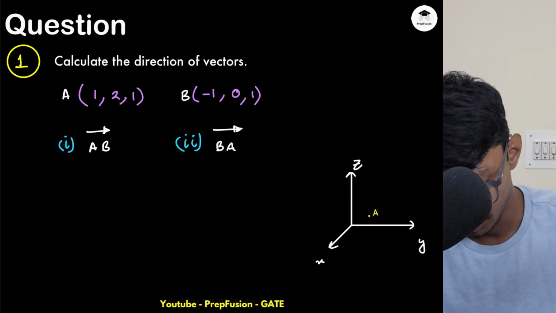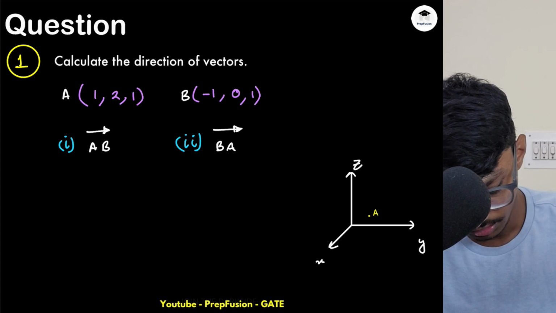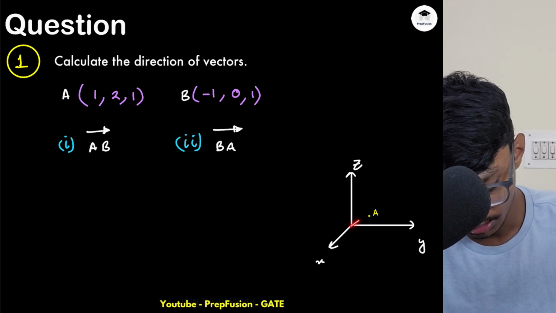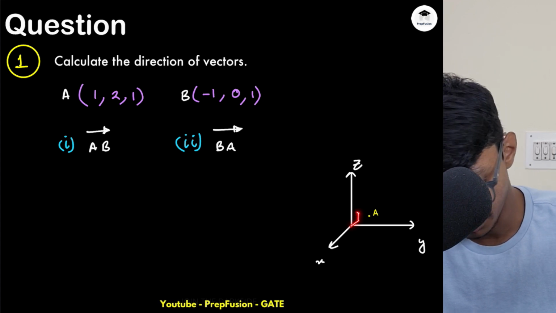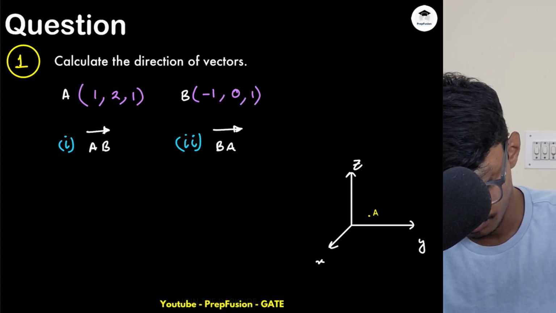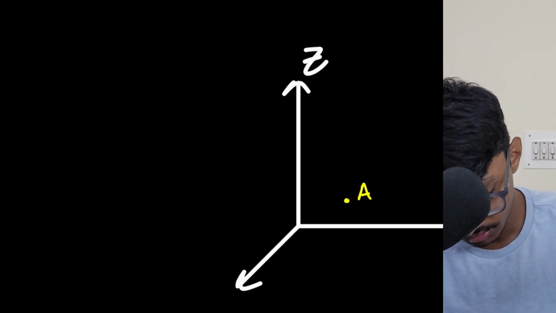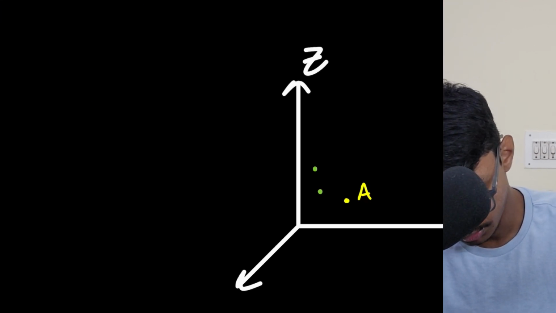And what about my B point? B point is minus 1 in the x direction, then 0 in the y direction, and then 1 in the z direction. So basically up until here, so this will be somewhere around here. This is the B point.